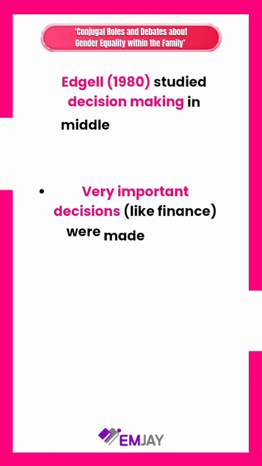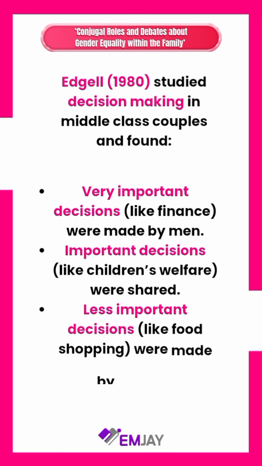Edgell 1980 studied decision-making in middle-class couples and found very important decisions, like finance, were made by men. Important decisions, like children's welfare, were shared. Less important decisions, like food shopping, were made by women.